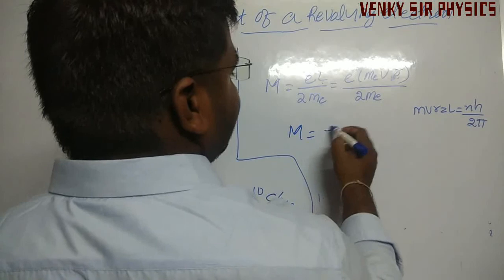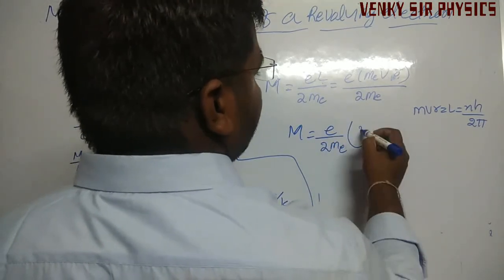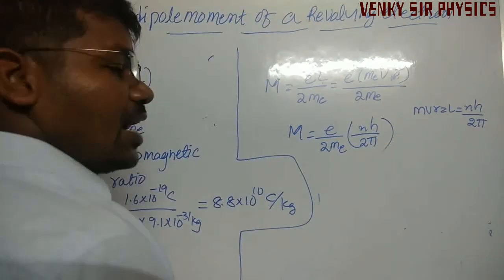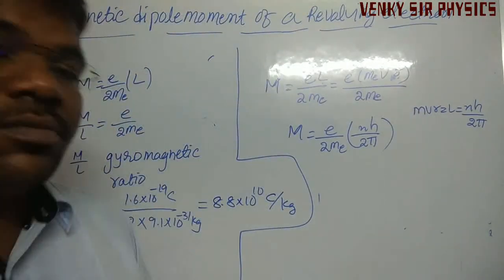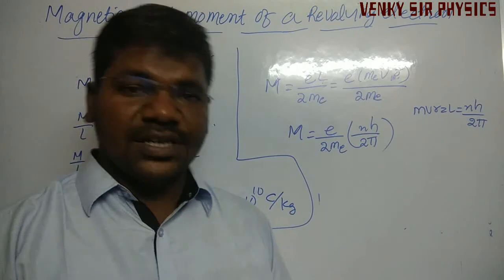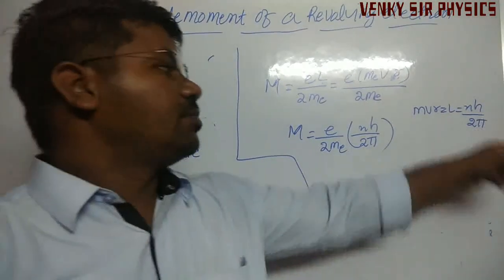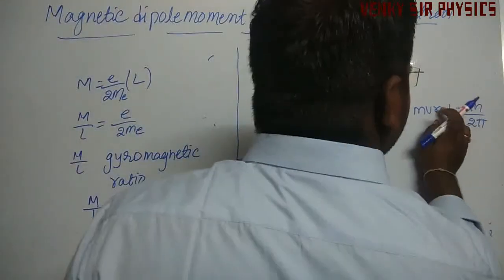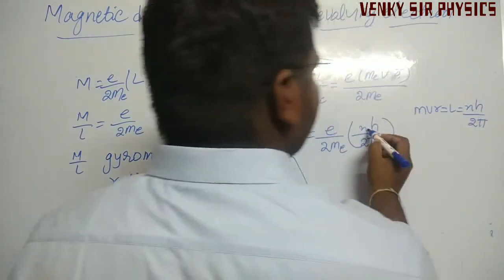So we can write E into E by 2mₑ into nh by 2π. According to Bohr's second postulate, the angular momentum of the electron revolving in a particular orbit is an integral multiple of h by 2π. From that, mvr is equal to L is equal to nh by 2π.